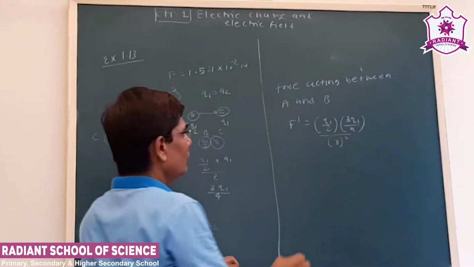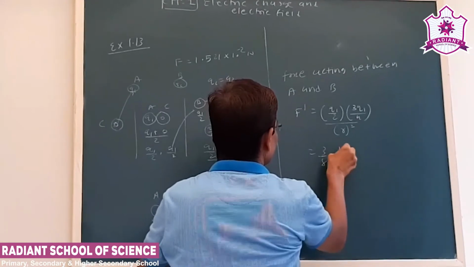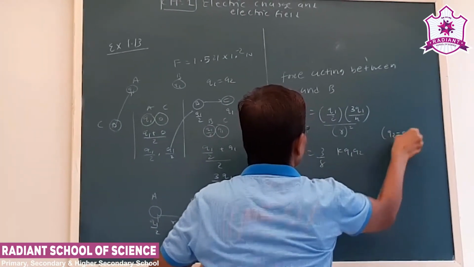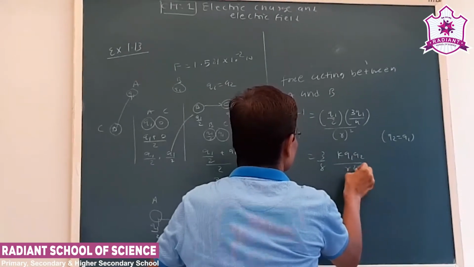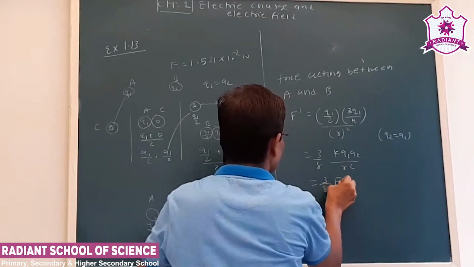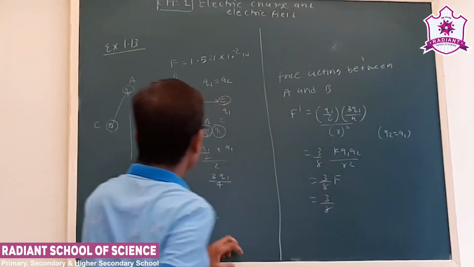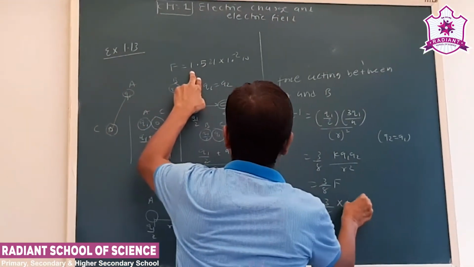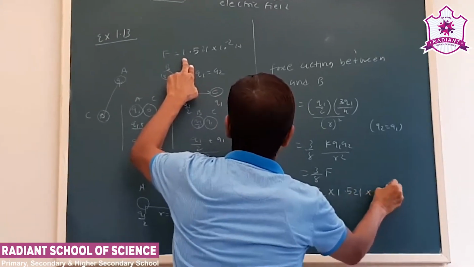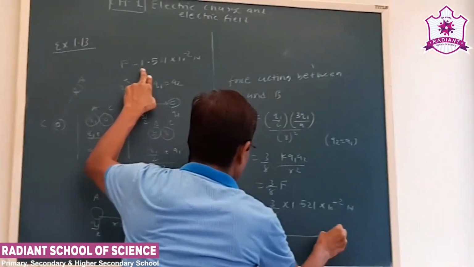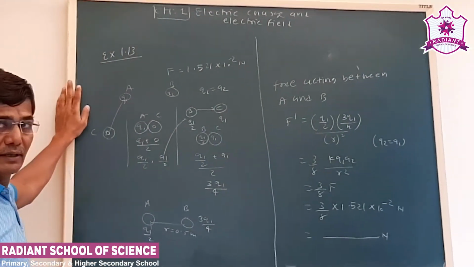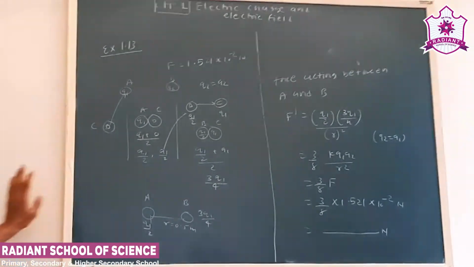Okay. Now this will be 3 upon 8 K Q1 Q2 upon R square. Why? Because Q1 and Q2 are the same. That is 3 by 8 into F. Now earlier we calculated the value of the force, it was 1.5 into 10 to the minus 2 Newton. So this is how we can calculate the force between A and B in the given condition.